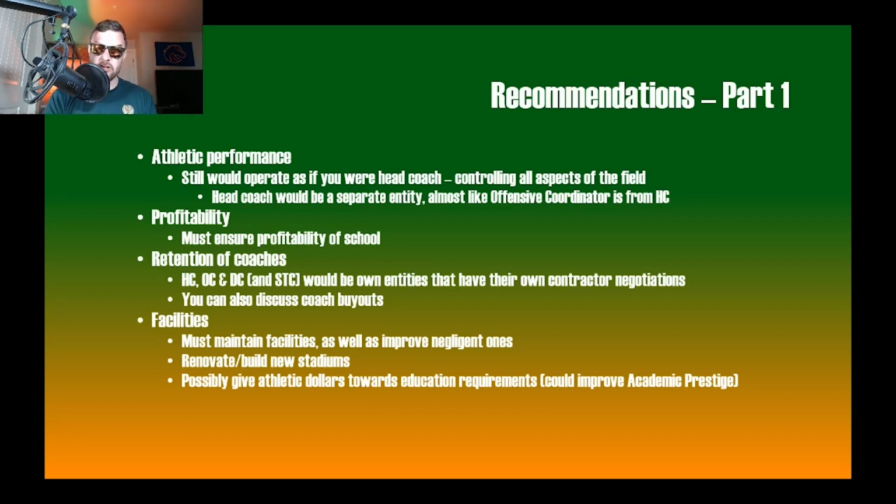Facilities, a big aspect too, connected to profitability. You must maintain facilities as well as improve negligent ones, renovate or build new stadiums, and possibly give athletic director dollars towards education requirements, which could improve academic prestige. So in other things, you could take dollars and put it towards athletic facilities, take dollars and put it towards campus lifestyle, take dollars and put it towards academic prestige. You can improve those different aspects based on how much money that you have. Those would be big aspects.